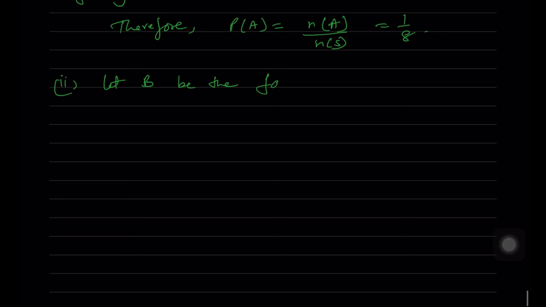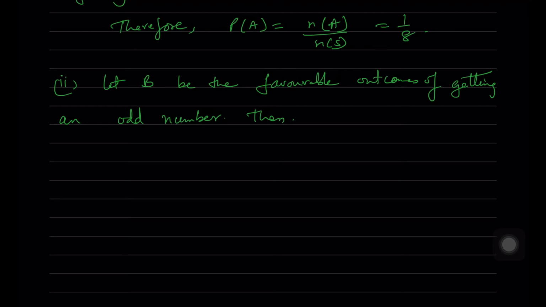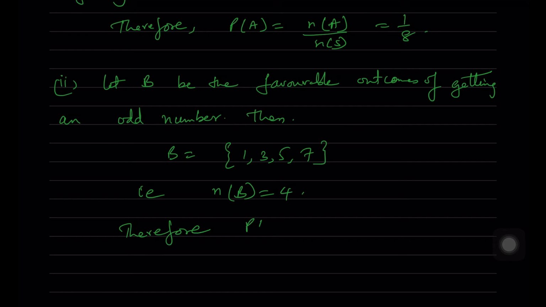Now second bit, let B be the favorable outcomes of getting an odd number. Then B contains 1, 3, 5 and 7. So number of outcomes which are favorable to B is equal to 4.